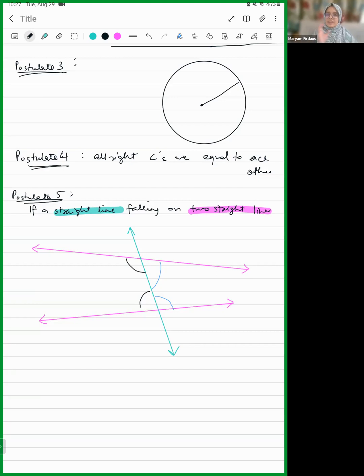Whenever they write two right angles, just think to yourself 180. So they are saying that if this line makes the interior angles just formed, if the sum of them is less than 180. First of all, in which two of them do you think the sum is going to be less than 180? In the blue one or in the black one?